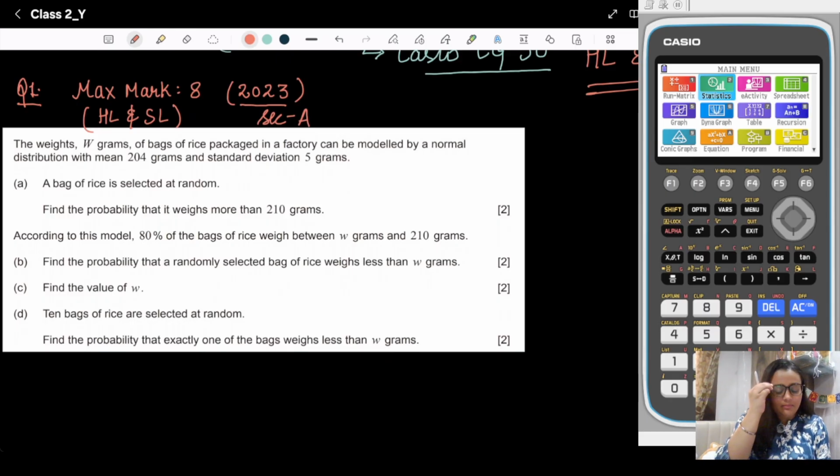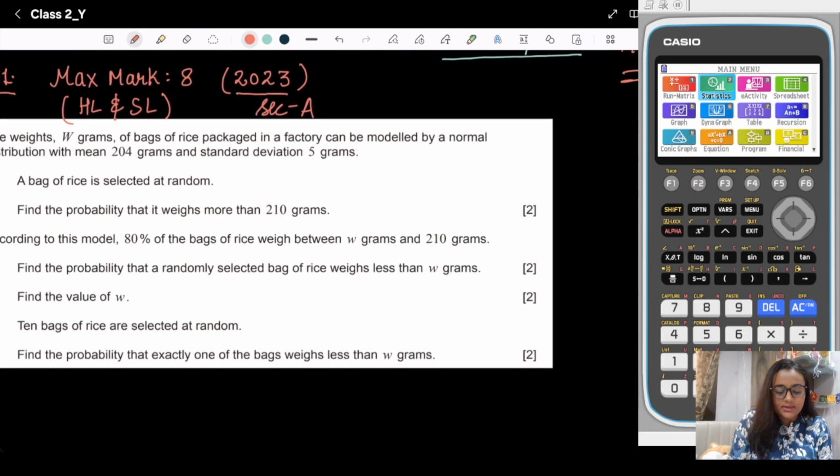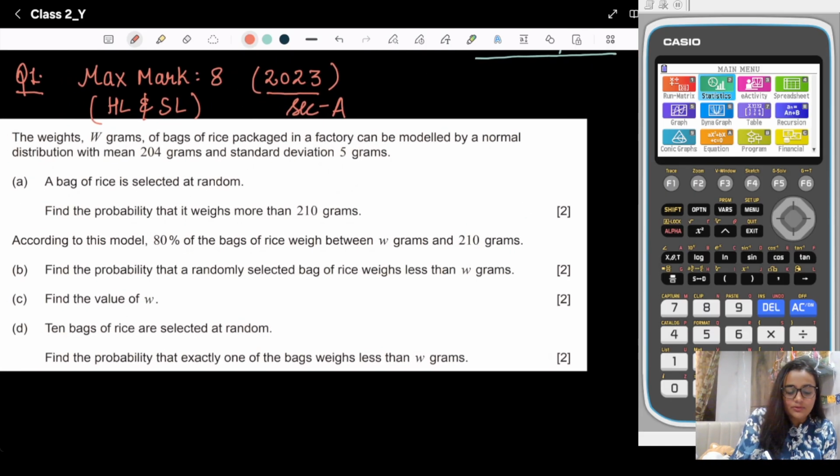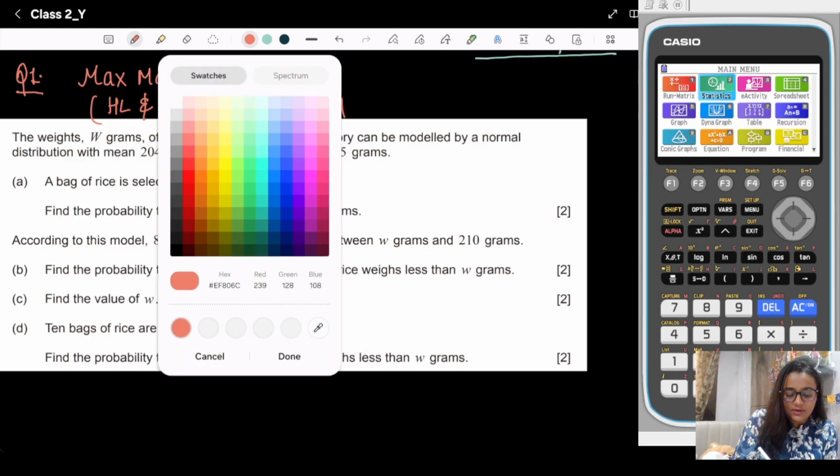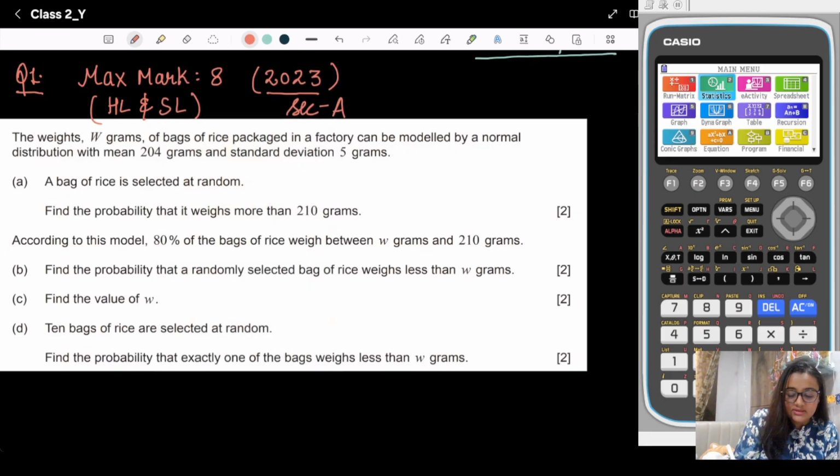In question number 1, first we need to focus on the key lines. It is given that it's a normal distribution with mean 204 gram and standard deviation 5 gram.